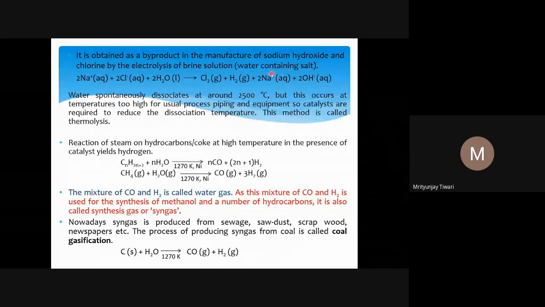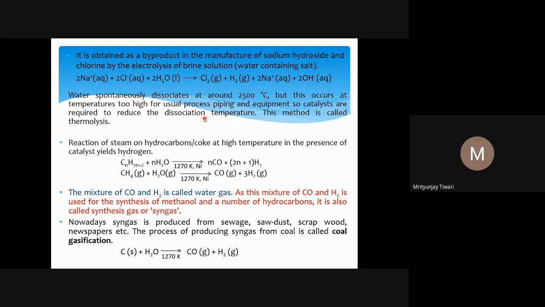Na plus has no reaction here. What we see is that water also reacts, and it forms hydrogen, and this reaction happens at the cathode. Water splits into two parts, giving hydrogen and hydroxyl ions, meaning OH minus ions. So this is one way to prepare hydrogen as well.